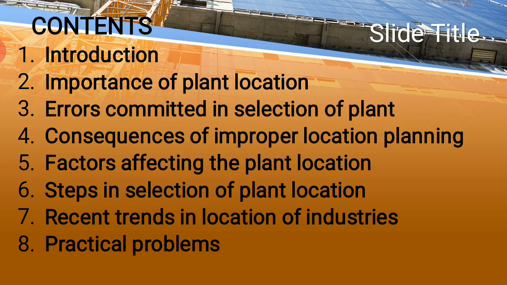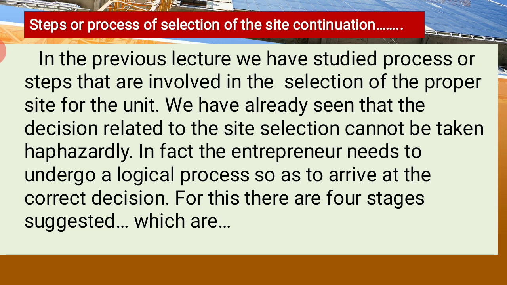Here I have already jotted down the important points that we are going to take up in the unit. Already we have seen 5 to 6 points in detail, and more are to come. Here we'll just sum it up and see how we move on. In the previous lecture, we studied the process or steps involved in selection of a proper site for the unit.